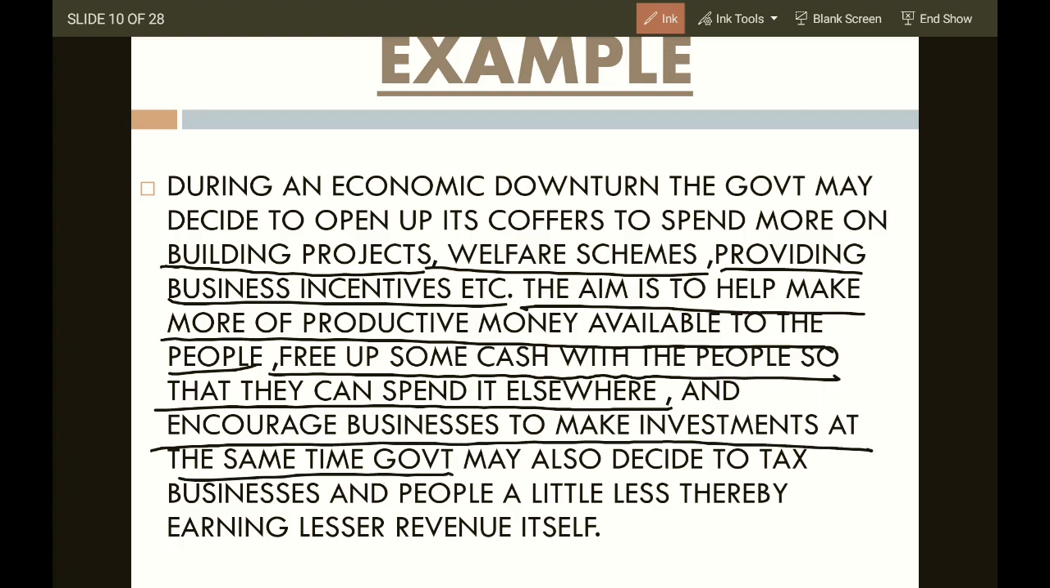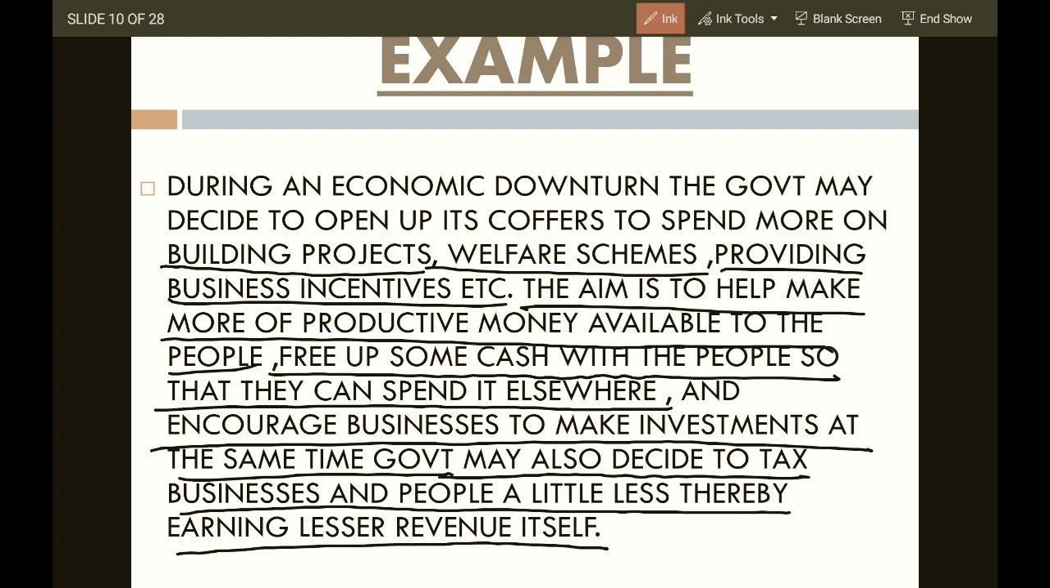At the same time, government may also decide to tax business and people a little less, thereby earning lesser revenue itself. See, if government is having a good source of revenue or taxes, they are going to spend on infrastructure, developing the economy. If our government is establishing industry or infrastructure, they are generating employability, people will be having jobs.